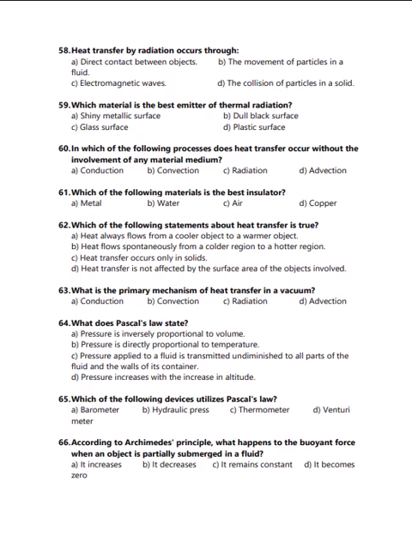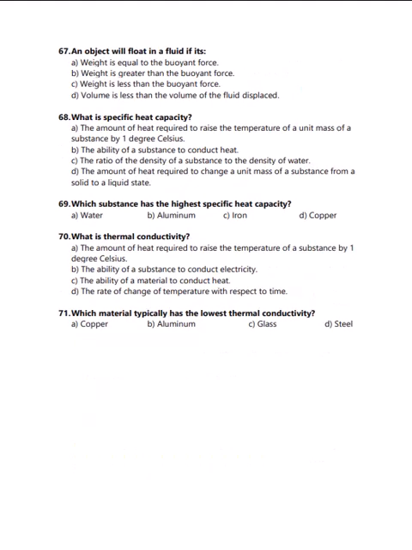According to Archimedes' principle, what happens to the buoyant force when an object is partially submerged in a fluid? It decreases, it increases, it remains constant, it becomes zero. The correct answer of 66 is C, it remains constant. An object will float in a fluid if it is... we have four different options, and the correct answer is A.